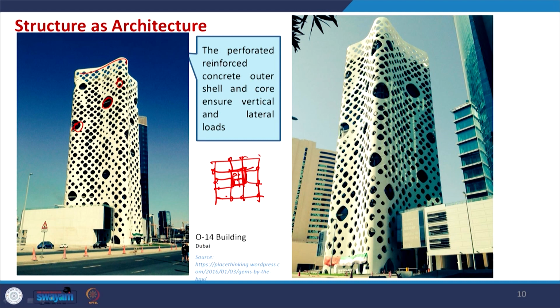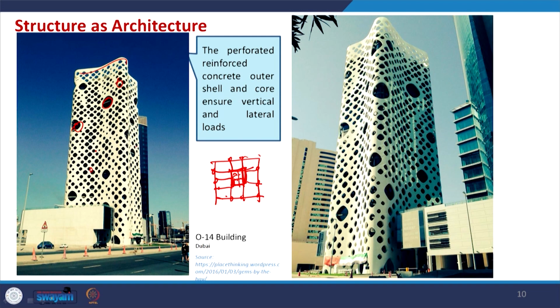We will discuss this, and normally this core concept will come into the picture when we discuss high rise buildings. But here, different perforations of different sizes create some kind of wrapping to the building, but this is again a structure.